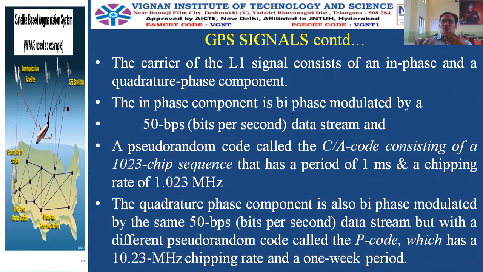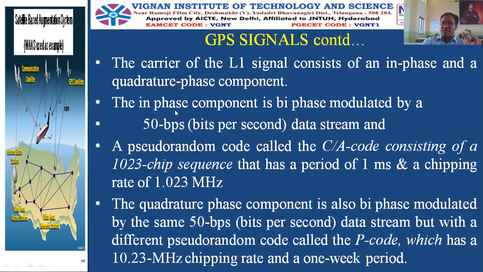So whenever we encounter the word modulation, there is a necessity of the baseband signal or modulating signal, and there should be a carrier signal. Just now we knew that we are using a carrier signal of L1 and separately L2. And here it is using a data stream. The modulation technique used here is a digital modulation technique, and that digital modulation is nothing but the BPSK scheme, binary phase shift keying, called biphase modulation in short. And the data stream has a data rate of 50 bits per second.